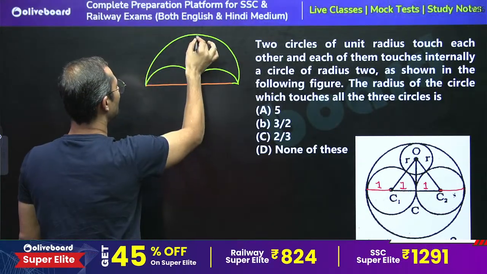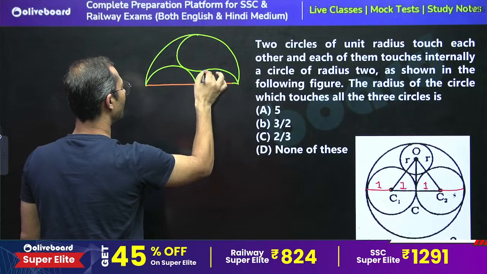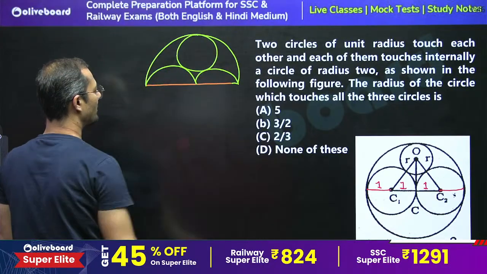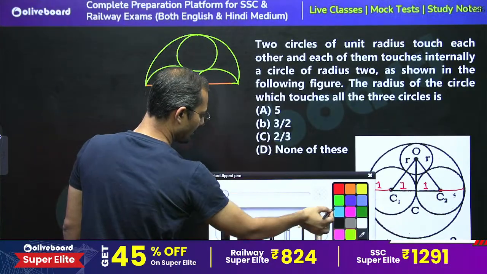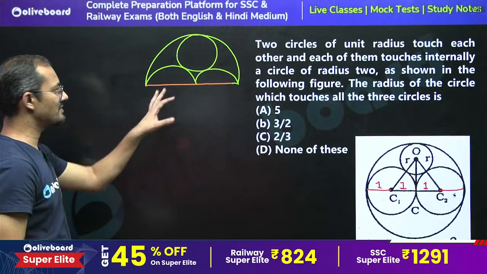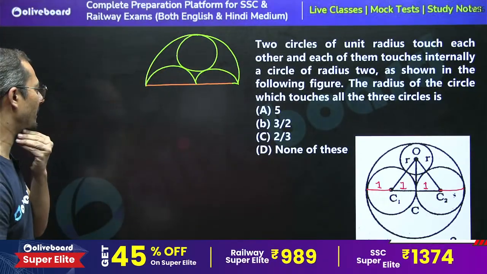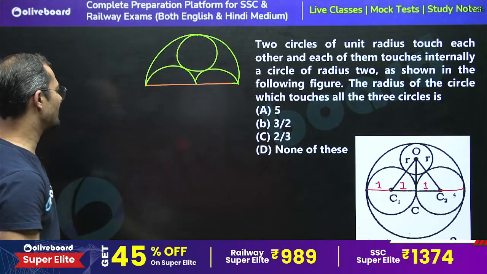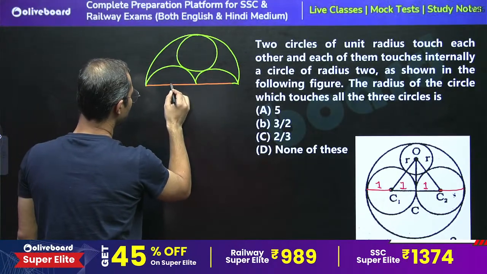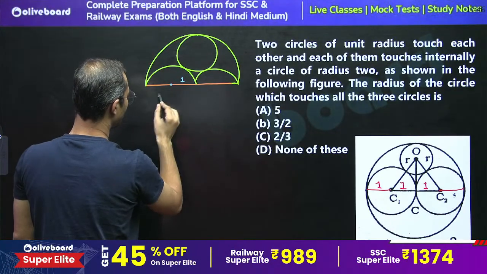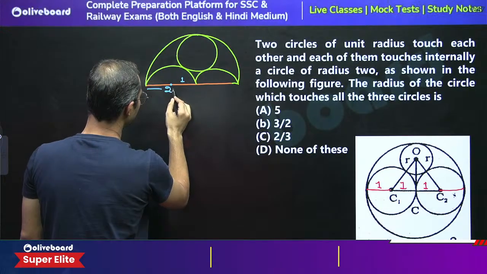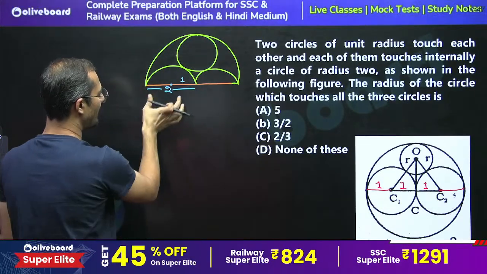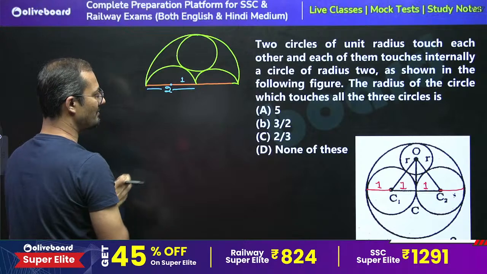This is the question which is frequently asked in your previous year exams. So we can say that the radius is 1 unit, the radius of the big circle is 2, and the diameter of the small semicircle is 2.